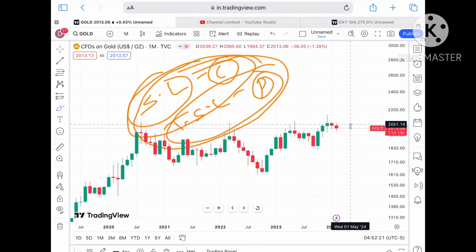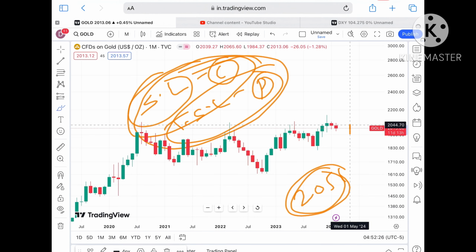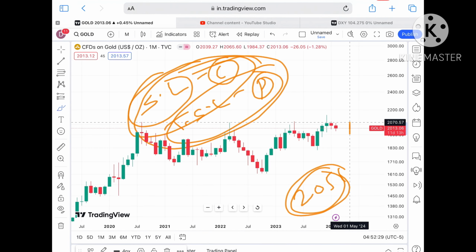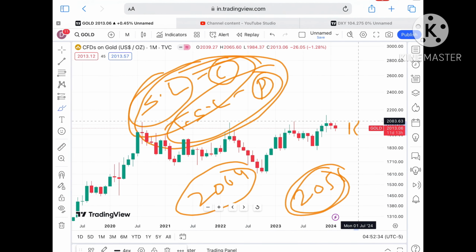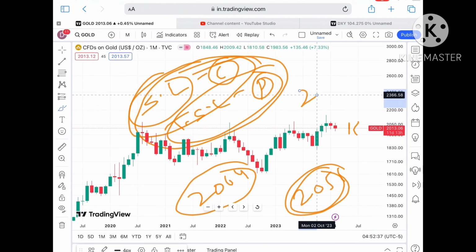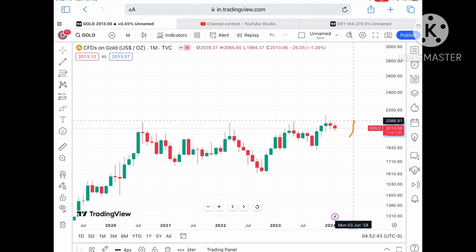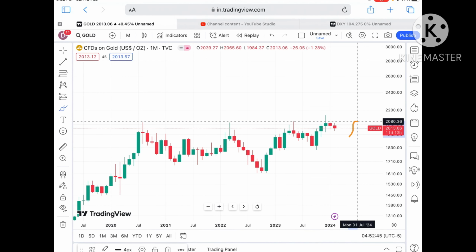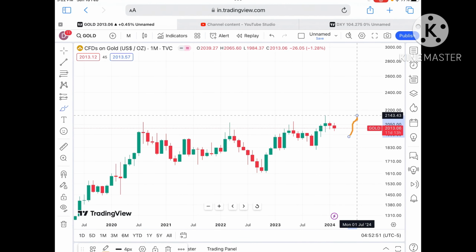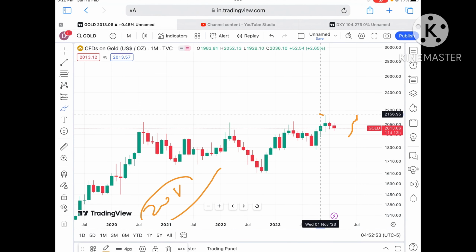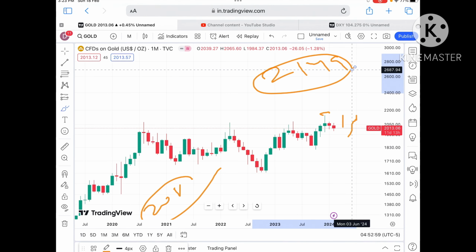Now suppose if the price sustains this level, we can see it will go towards its next resistance at a level of around 2051. This 2051 is already a weak resistance, so chances are high it will cross that level and it will go towards a level of around $2064. Okay, and once the price started sustaining over 2064, a further upside movement we can see towards a level of 2080, which is already a weak resistance, so chances are high it will cross that level. And yes, from there a further upside we can see towards a level of around $2080, and which level is already being tested, so chances are high a further upside after 2080, a probability of touching its all-time high of around